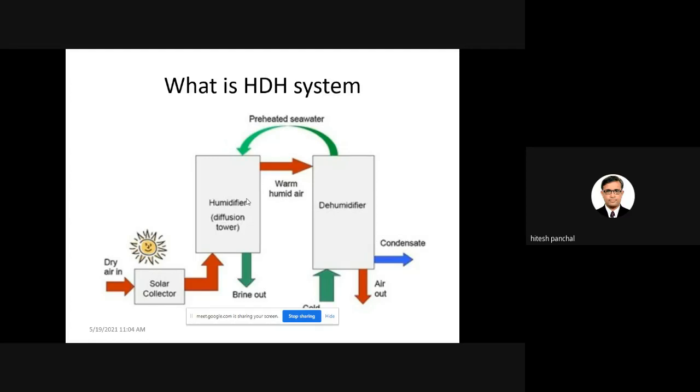So first of all, let me share with you how the HDH system works. And friends, from the solar still, whatever research work I have carried out, from that research work I came to know that around 20 to 25 liters of distillate output is possible from the solar still. But if you want to get 50 liters, 500 liters, 50,000 liters, it is only possible to use the HDH system, that is called the humidification and dehumidification system.